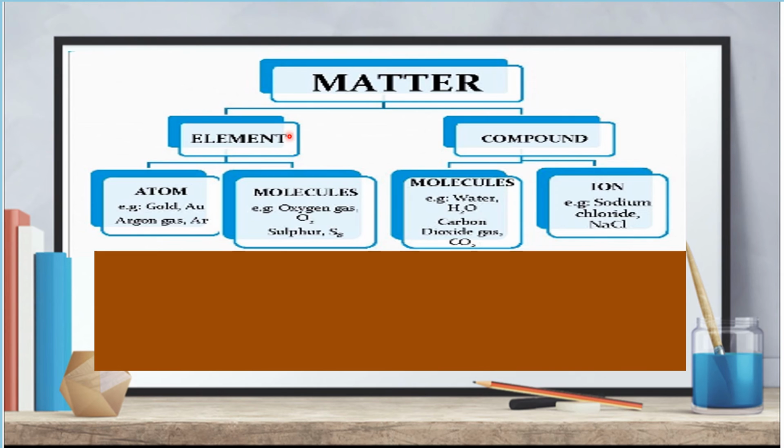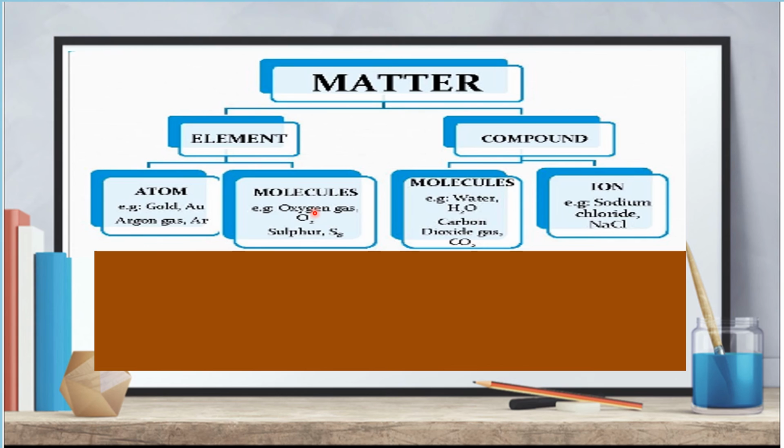Matter is classified into two: element, which has only one type of atom, and compound, a combination of two or more elements. Under element we have atoms and molecules. An atom is a pure element, for example oxygen, gold, argon, and so on.